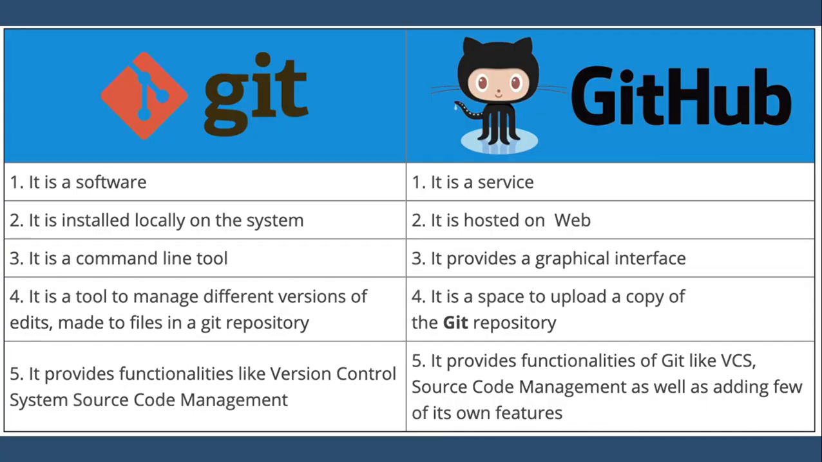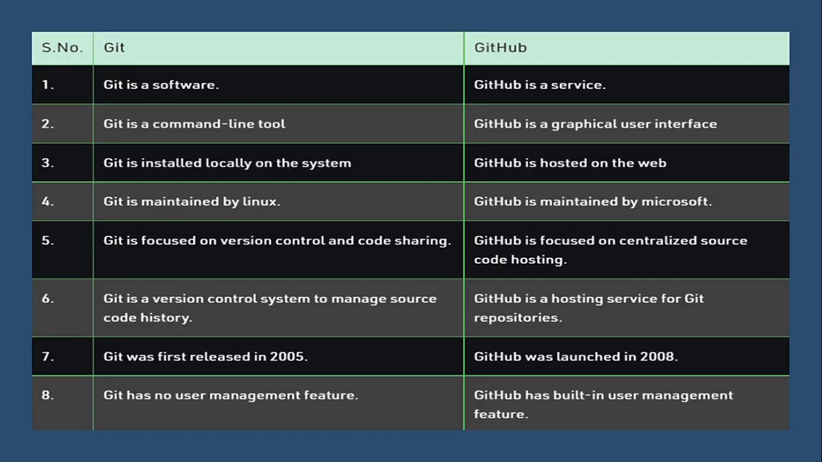So GitHub is a service and Git is software. Git is installed locally on the system, whereas GitHub is hosted on the web. GitHub provides a graphical interface, whereas Git is a command line tool. Git is a tool to manage different versions of edits made to the files in a Git repository, whereas GitHub is a space to upload a copy of the Git repository. Git provides functionalities such as version control system and source code management. GitHub provides functionalities of Git like VCS and source code management, as well as adding new features of its own. So Git is software and GitHub is a service.